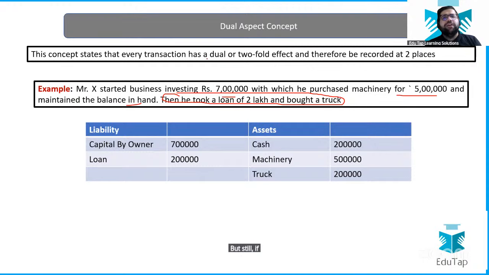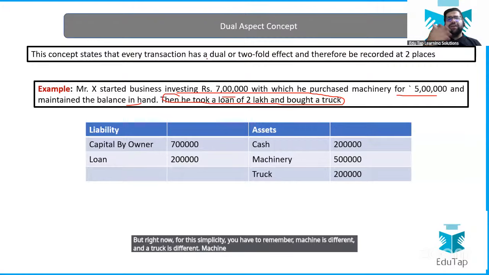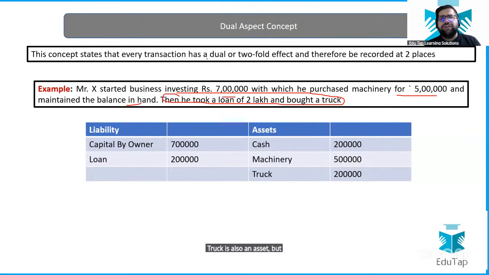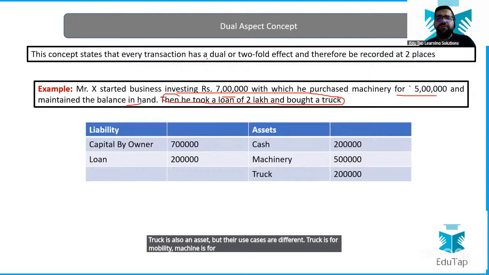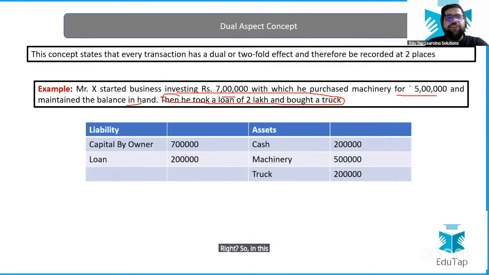But still, if you do it, your balance sheet will still match. But right now, for the simplicity, you have to remember machine is different and a truck is different. Machine is an asset, truck is also an asset, but their use cases are different. Truck is for mobility, machine is for production, right? So in this case also you have two accounts getting impacted. Because of this dual entry concept, whenever any transaction takes place, by transaction I mean the economic event,